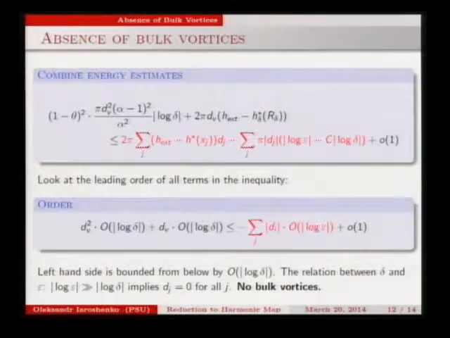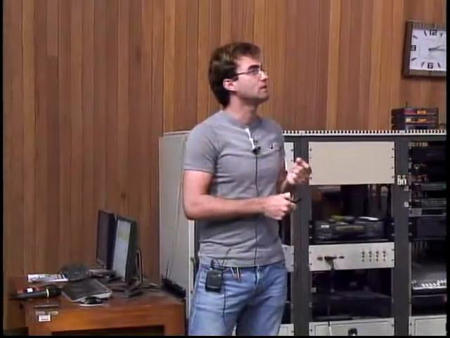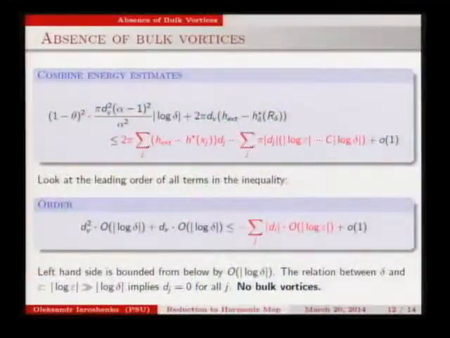So this term is obviously negative if at least one of the j's is non-zero. This term can be negative. The left-hand side can be negative only if you're in between the two roots of the parabola. So coefficients are of the same order. That means that the vertex of the parabola and both roots are bounded, just finite. That means that when it is negative, it can be only of order logarithm delta. But this term decreases to negative infinity with order logarithm epsilon, which is much, much higher. You remember our initial condition. So that's why we can state that we cannot bound this term by something of order logarithm delta. And that's why all dj's should be zeros.